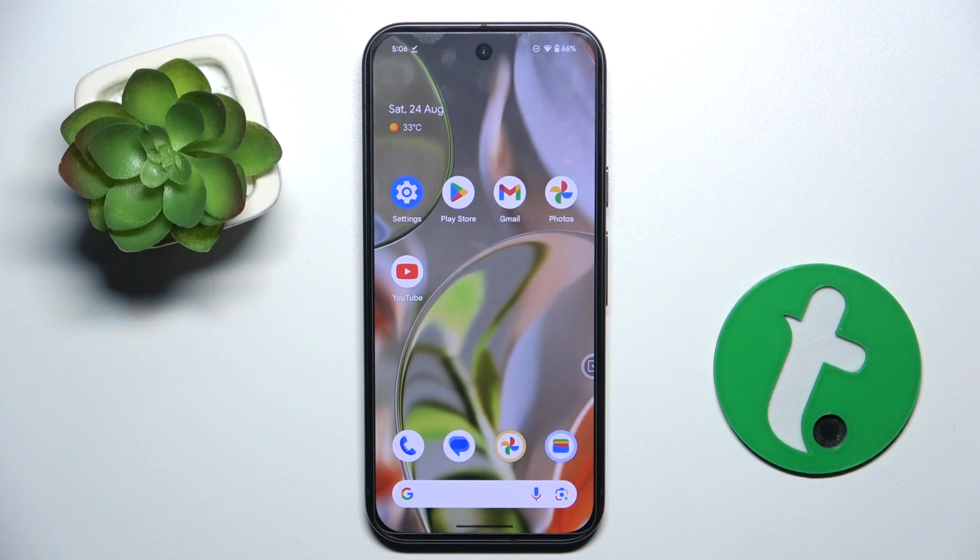In front of me is Google Pixel 9 and in this video I'm going to show you how to improve audio recording quality using Dolby On app on this device.